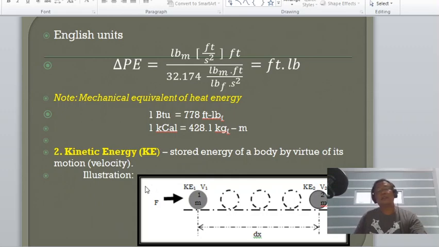Okay. So, starting now to move, with the final velocity of v sub 2 at a certain distance dx, or differential x, the value of kinetic energy at this point is, of course, kinetic energy at 2. Okay? So, take note that the velocity could be ascending or descending motion. Okay? So, if the velocity is constant, meaning the change in kinetic energy is 0. Okay?